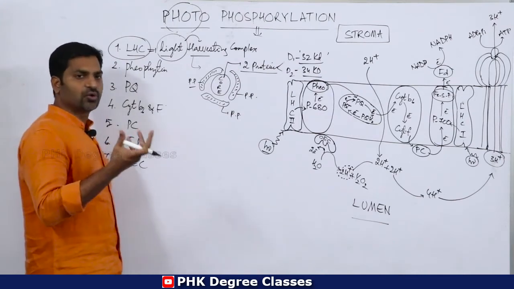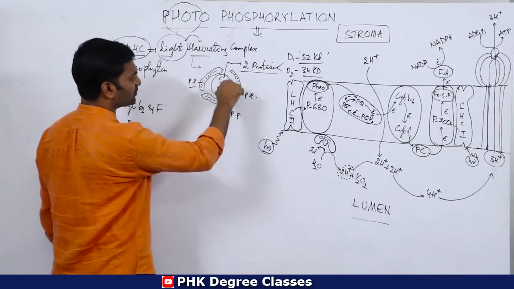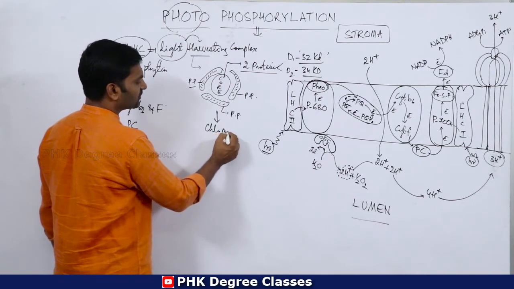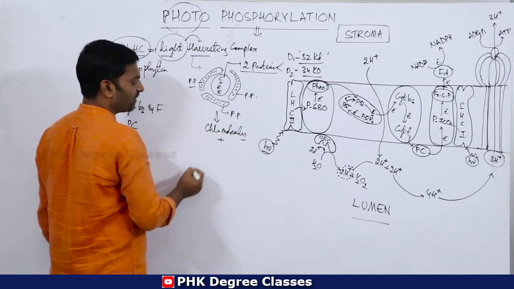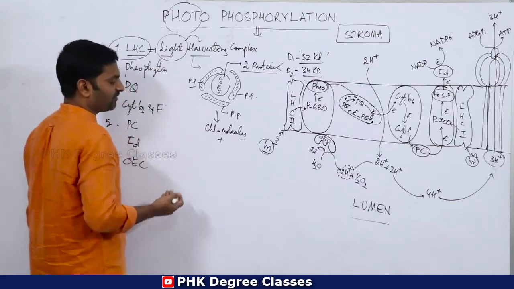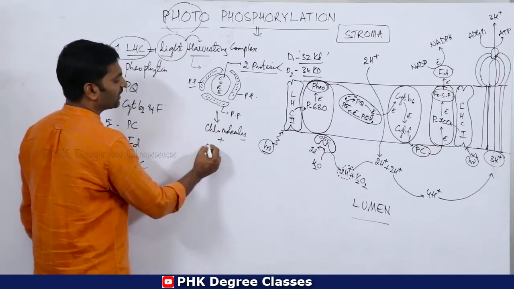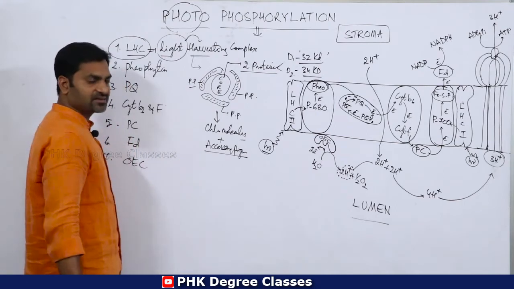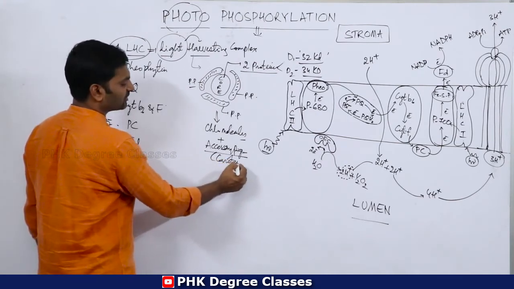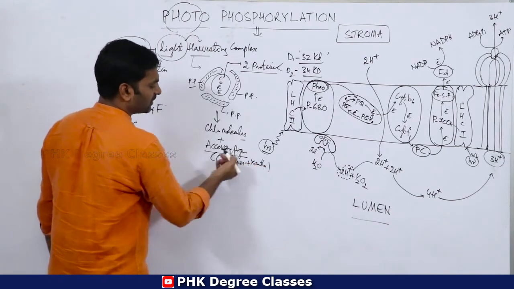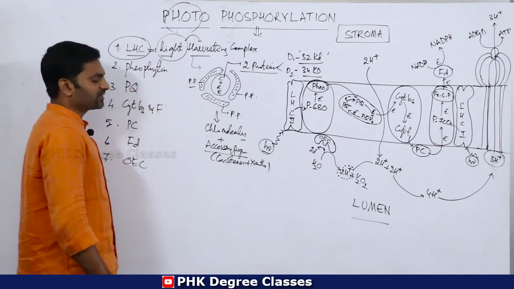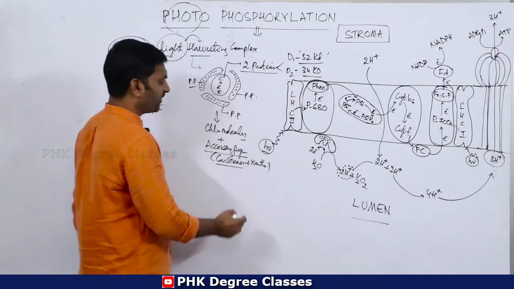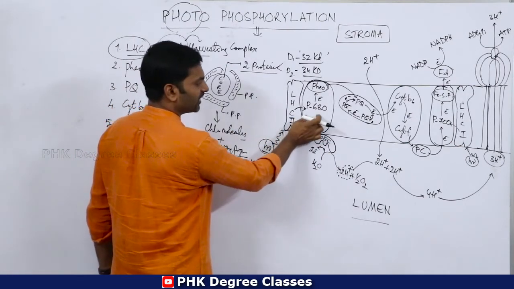It receives light. So primarily this entire structure is made up of what? Chlorophyll molecules, plus accessory pigments along with the chlorophyll molecules. Accessory pigments are carotenes and xanthophylls. Yesterday I told you carotenes are there with LHC1, that is photosystem 1, whereas xanthophylls are there with LHC2, meaning photosystem 2.